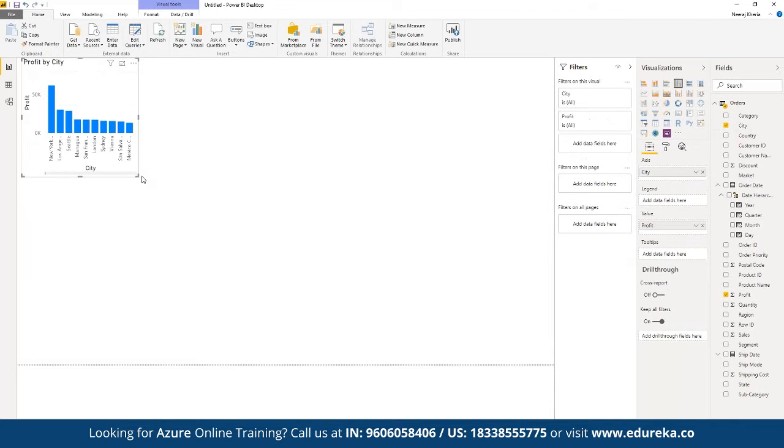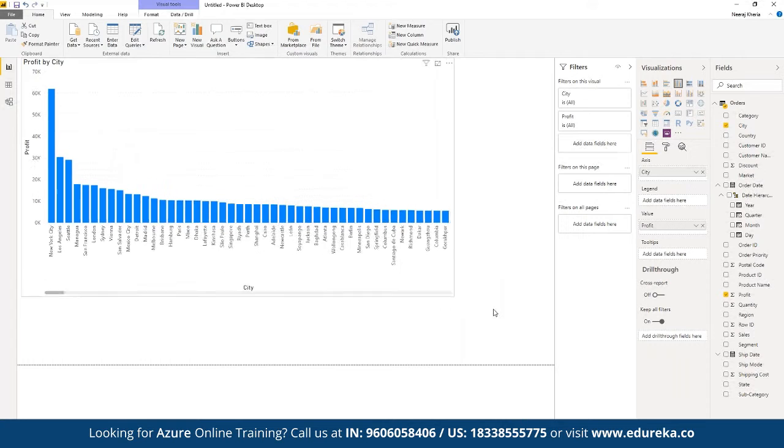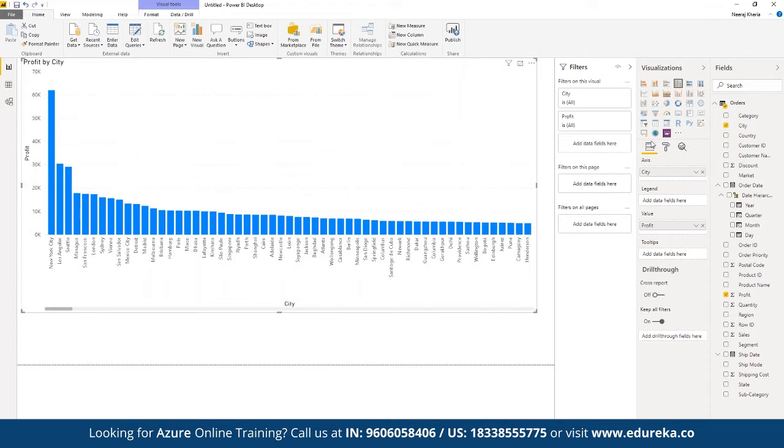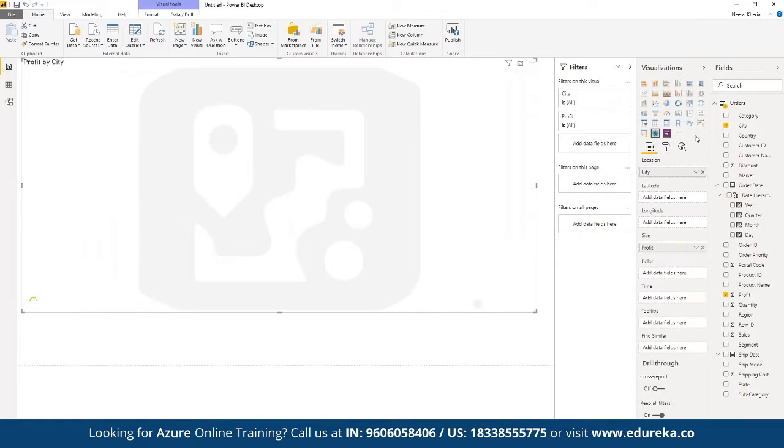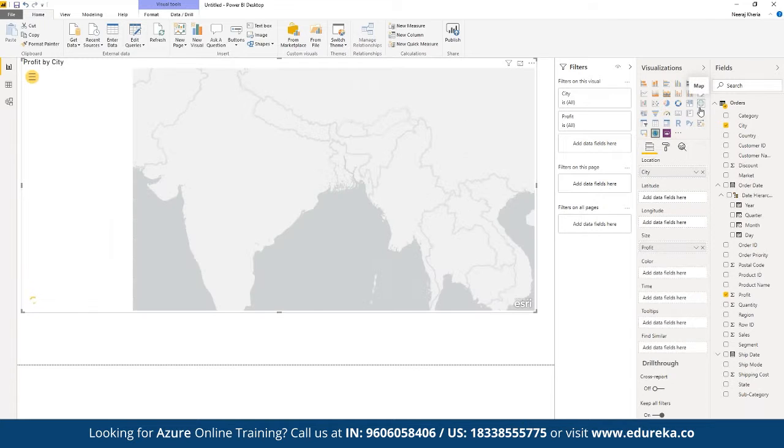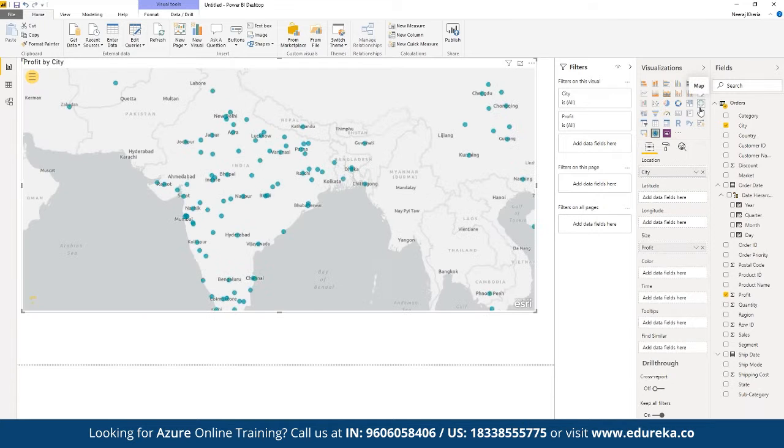So now if we have this kind of data set, we can choose how exactly we want to visualize it. Instead of using the bar graph, we have the option for map. In map, we have direct support from ArcGIS Maps for Power BI, or we can make use of the simple maps section available for visualization. If we want to use ArcGIS map, then we can simply choose ArcGIS map, or we can make use of the simple map tool offered by Power BI itself.